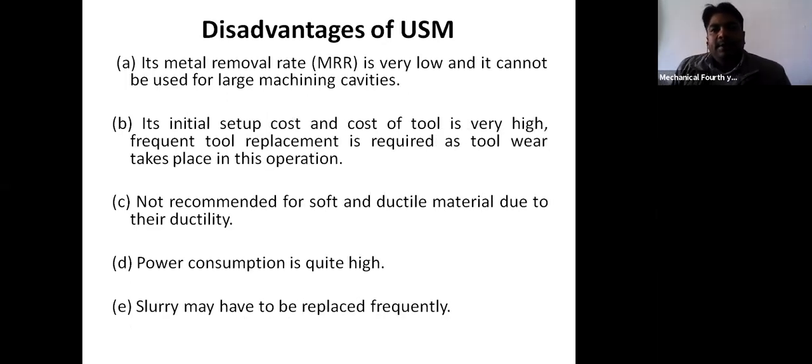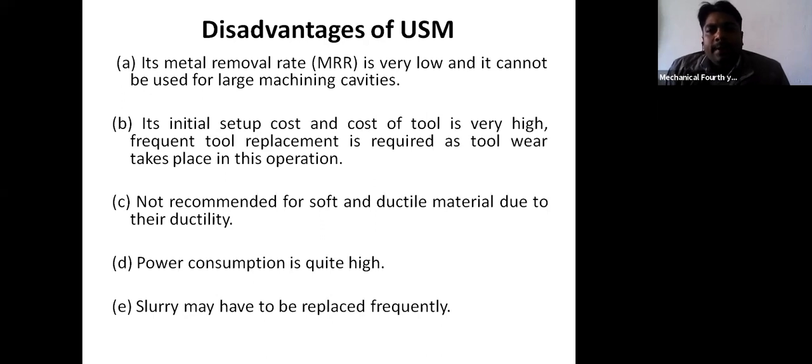Now there are also certain disadvantages of this process. MRR is very low and it cannot be used for large machining cavities. Second, the initial setup cost and the cost of tool are very high. And frequent tool replacement is required as tool wear takes place in these operations.